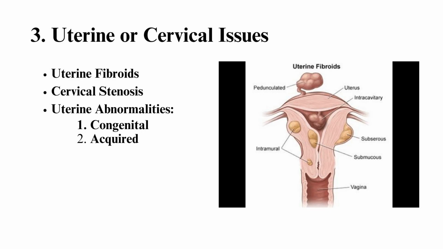Uterine abnormalities. Congenital. Some women are born with uterine abnormalities like a septate uterus, a partition in the uterus, or bicornuate uterus, a uterus with two cavities, which can affect implantation and lead to miscarriage. Acquired conditions like endometrial polyps or adhesions after surgery can also affect implantation.